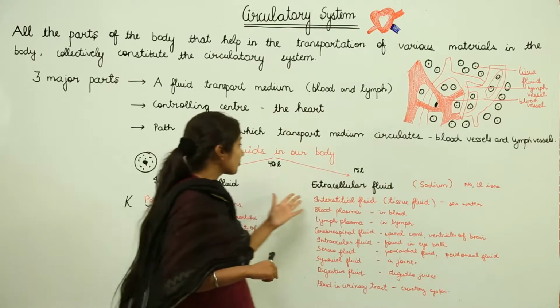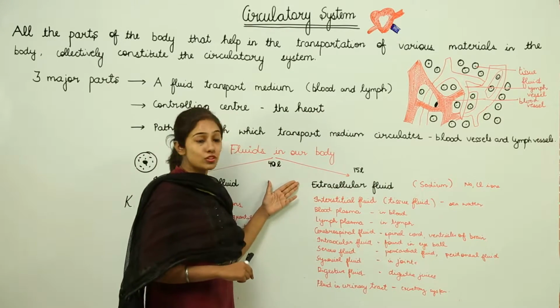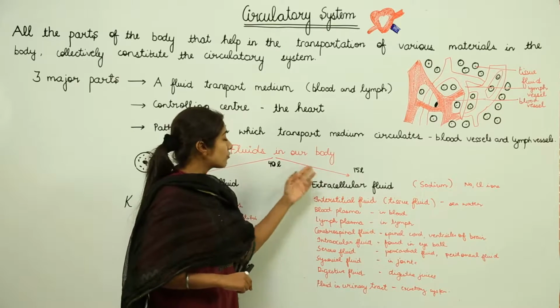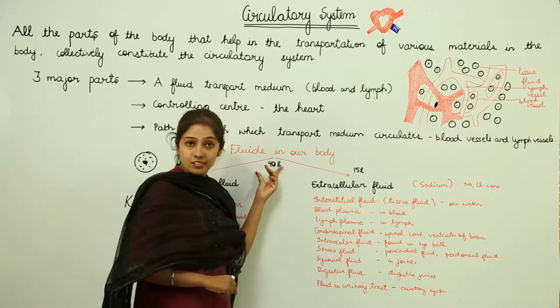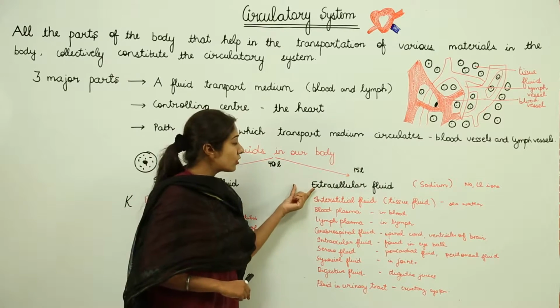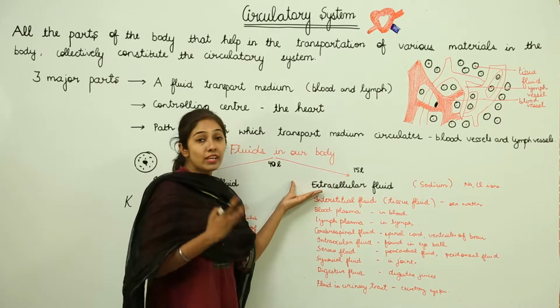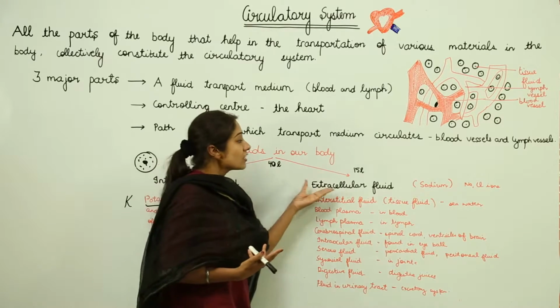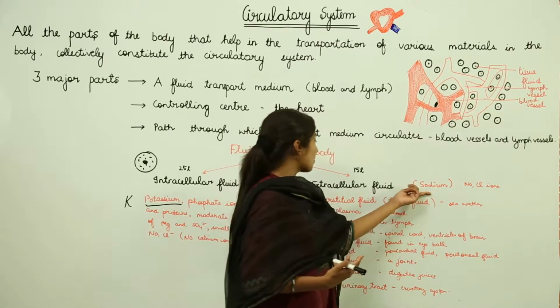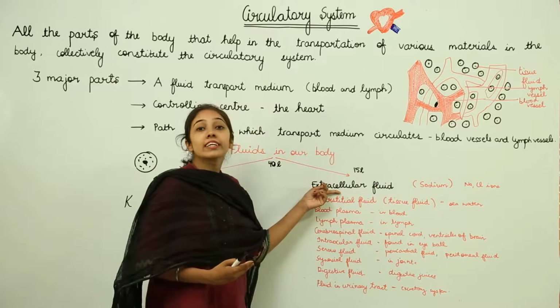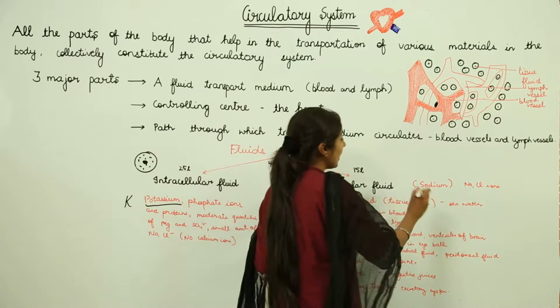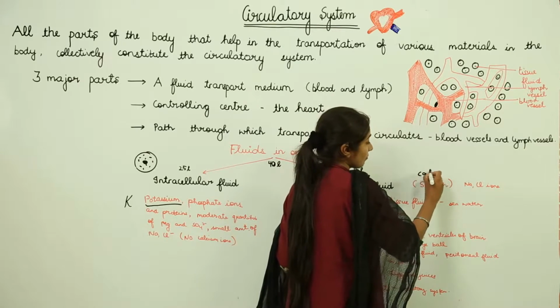Then we have the extracellular fluids, which is 15 liters out of 40 liters, right? This extracellular fluid has the main cation, that is sodium. So sodium forms the main extracellular cation. What is sodium? It is the main extracellular cation.